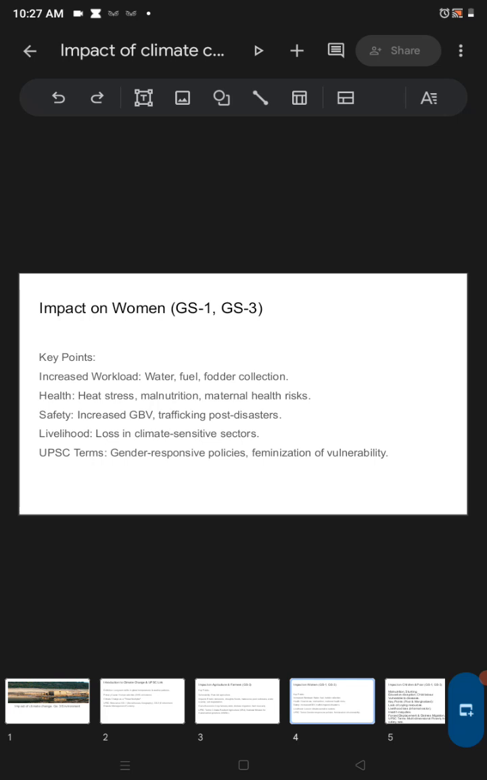And UPSC related terms, this is the solution or initiative, you can say, that is gender responsive policies. And feminization of vulnerability, and we will also say feminization of agriculture, which we see in the agriculture sector.